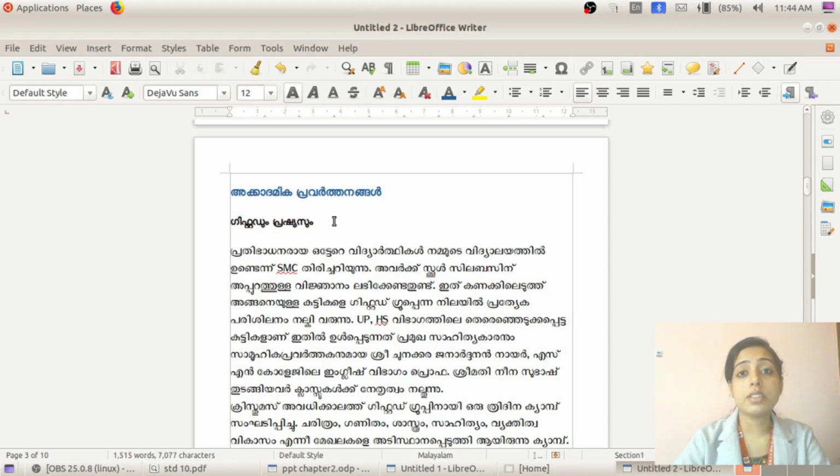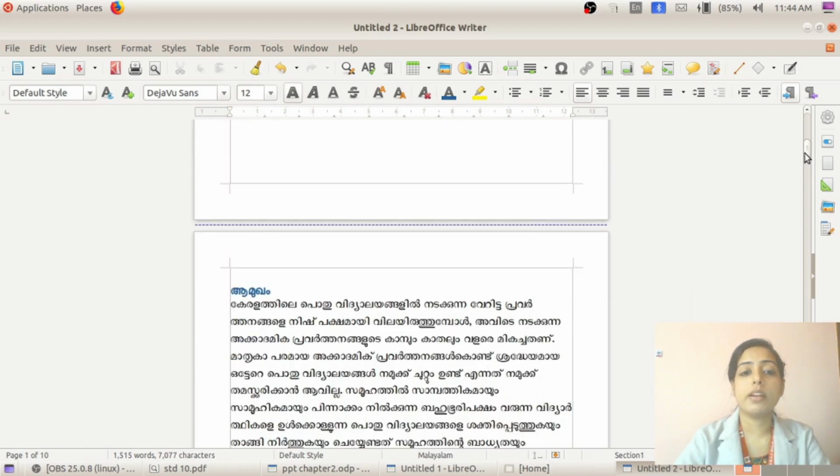So here comes another mechanism. If we do a single click on this clone formatting, we can only change one particular heading. If we double click on this clone formatting, we can apply the same change to all the headings. This is the use of clone formatting. So again, select the heading, double click on this clone formatting tool. Double click means click twice.